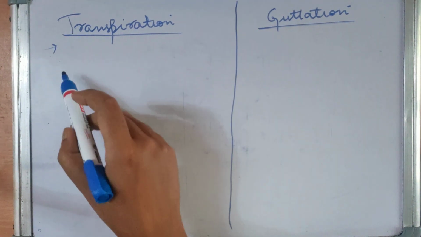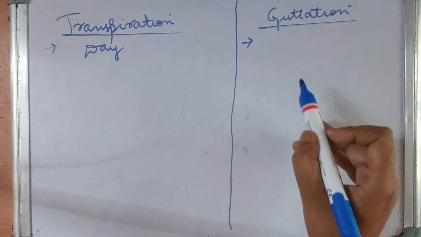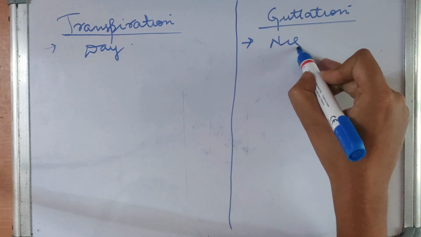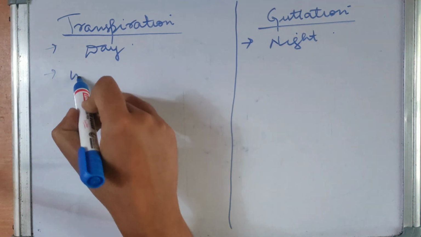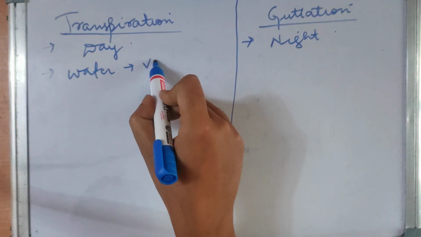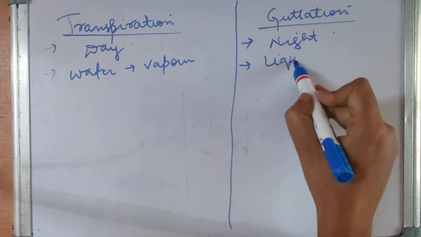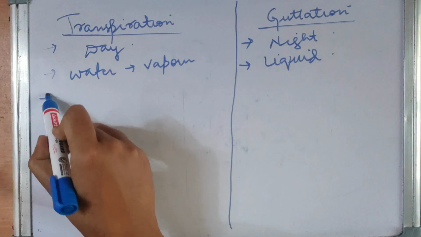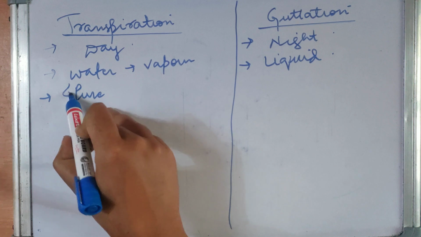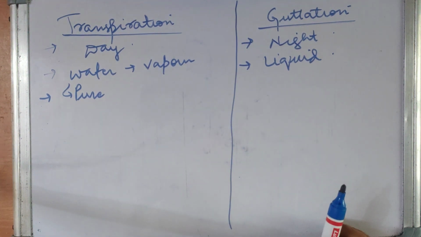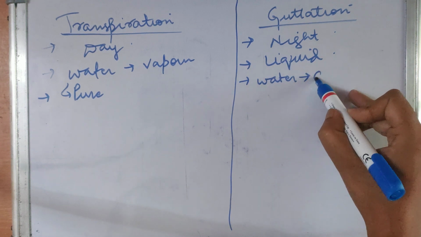Transpiration mainly occurs during daytime, and guttation mainly occurs during night. In transpiration, water is given out as vapor. But in guttation, the water comes out as liquid only, not vapor. In transpiration, water is pure, but in guttation, the water contains dissolved salts and sugars.